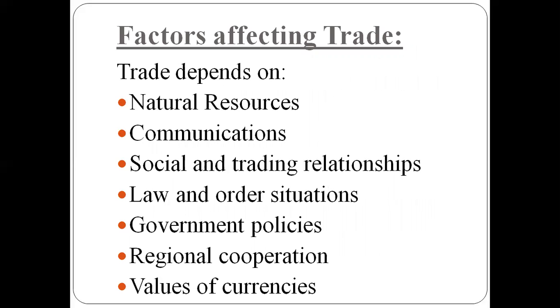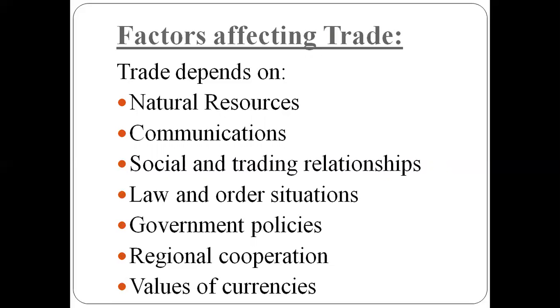Okay, there are many factors that affect trade. As you can see, trade depends on natural resources, communication, social and trading relationships, law and order situations, government policies, regional cooperation, and values of currencies. When we talk about international trade, it depends on certain factors. As we just discussed, the availability of natural resources, capital, and labor are key factors that affect trade. So they should be available easily and cheaply.